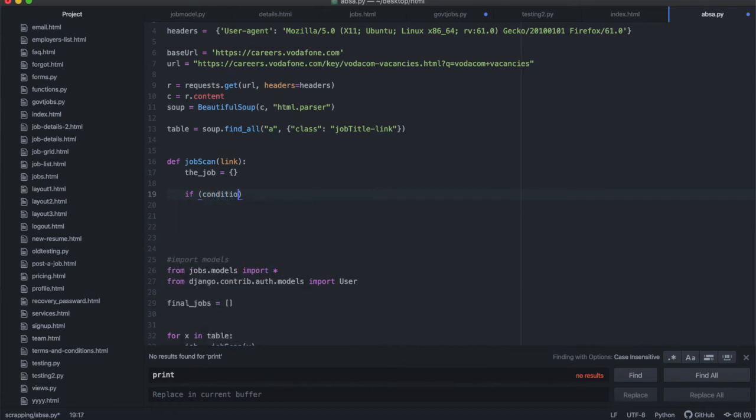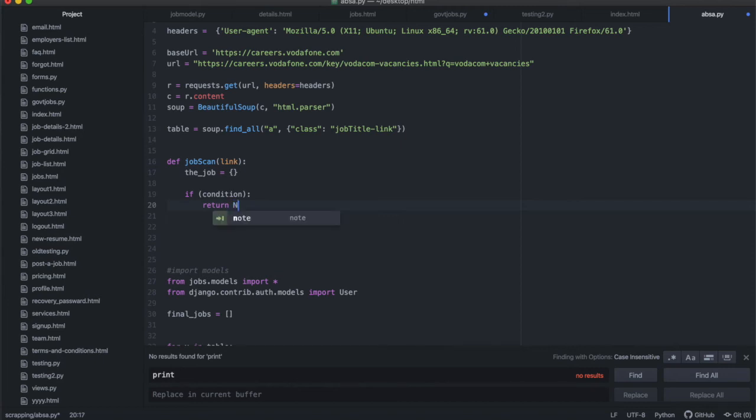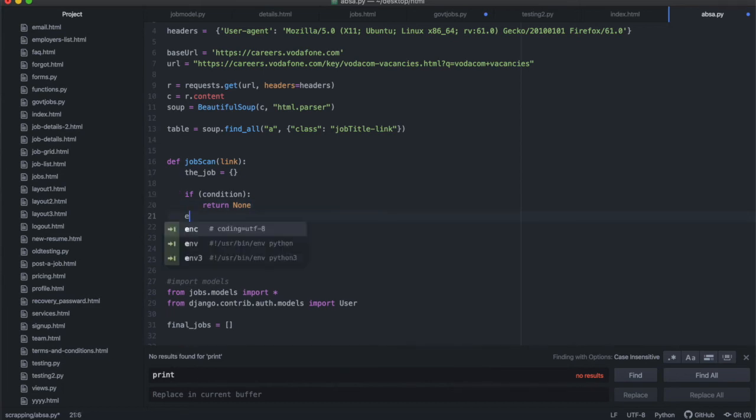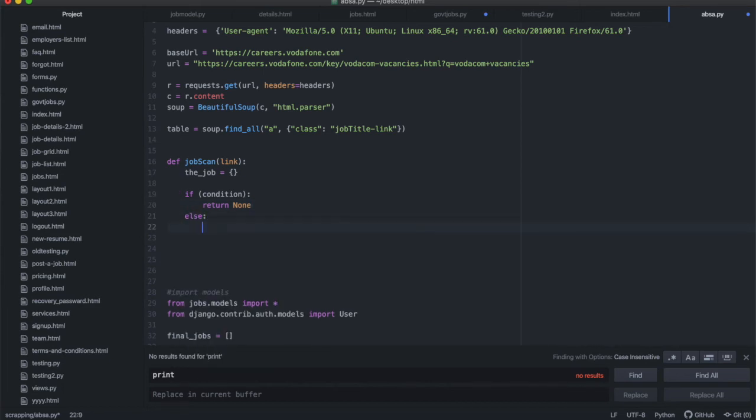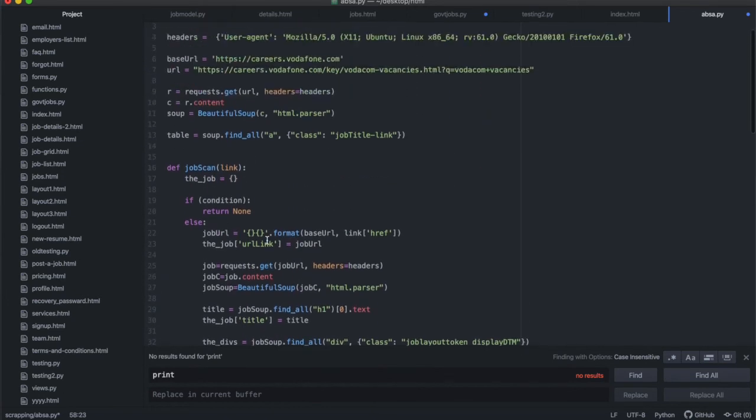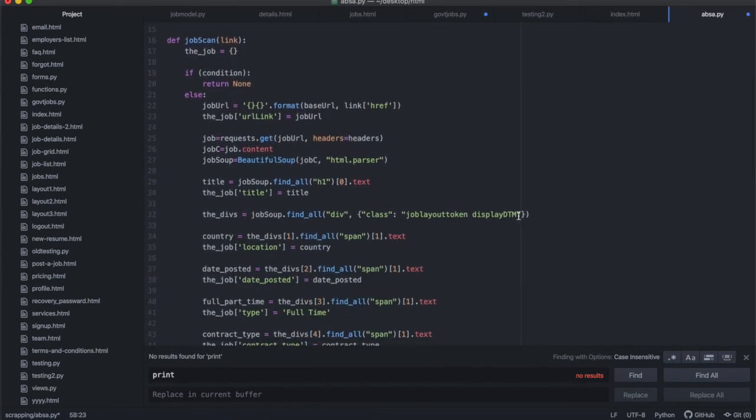I will write the condition. Right, if condition is true, we're going to return none, and else we're going to return this. And the condition, I'm going to look for, remember we had to look for this. So I'm going to find the job soup. So maybe I should put the condition over here.